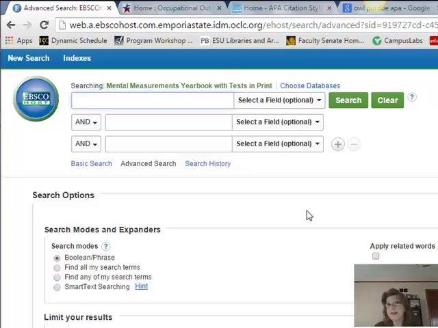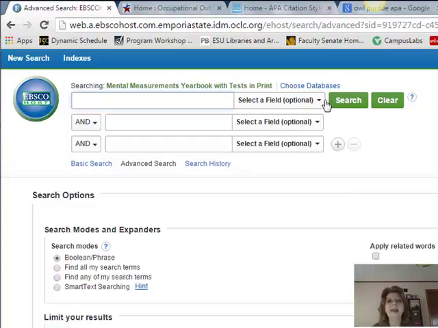It is not going to give you the actual standardized test, but it will tell you the information about the test, plus the validity, plus the reliability, the intended audience, and then how to get copies of the test and how much the test would actually cost. So it will give you that type of information.